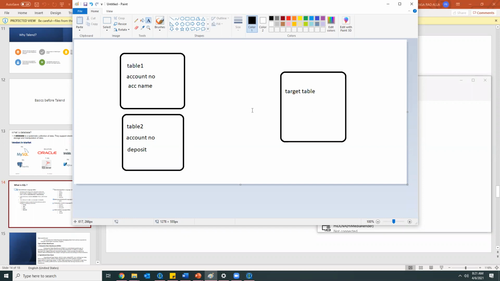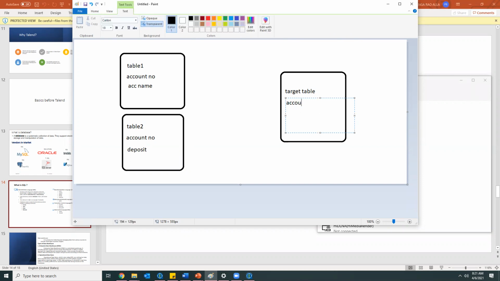Making use of that account number, we'll join table one and table two, and then finally load all the details of account number, account name, and deposit here.